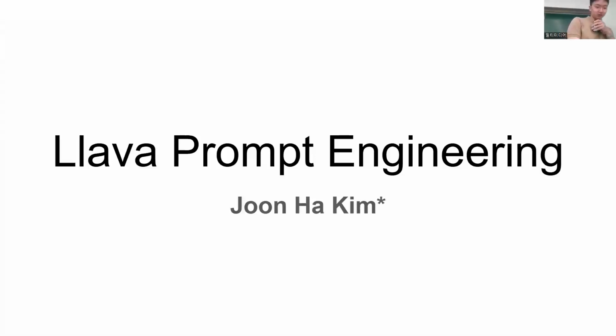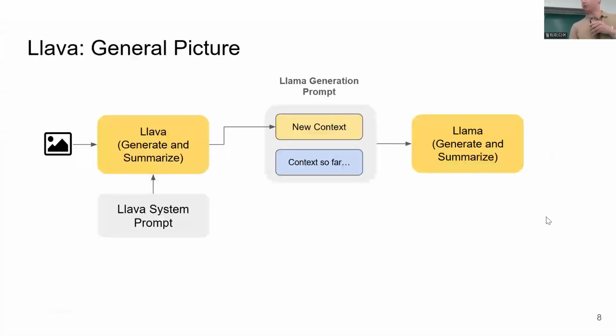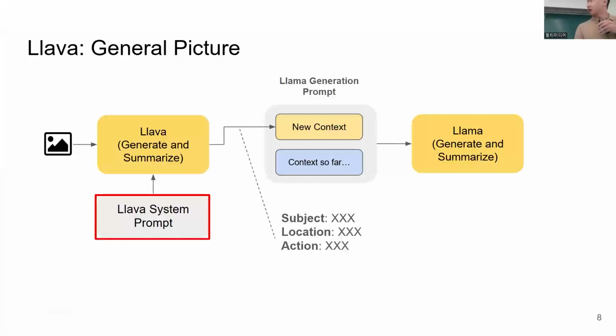Okay, thank you. Now I'll be going over the LLaVA model, more specifically the prompt used to generate the tokens for the main story generation model. So this is the main role of the LLaVA model. Given a system prompt, the image-to-text model generates important details about the image, such as the subject, location, and the action of the main subject.